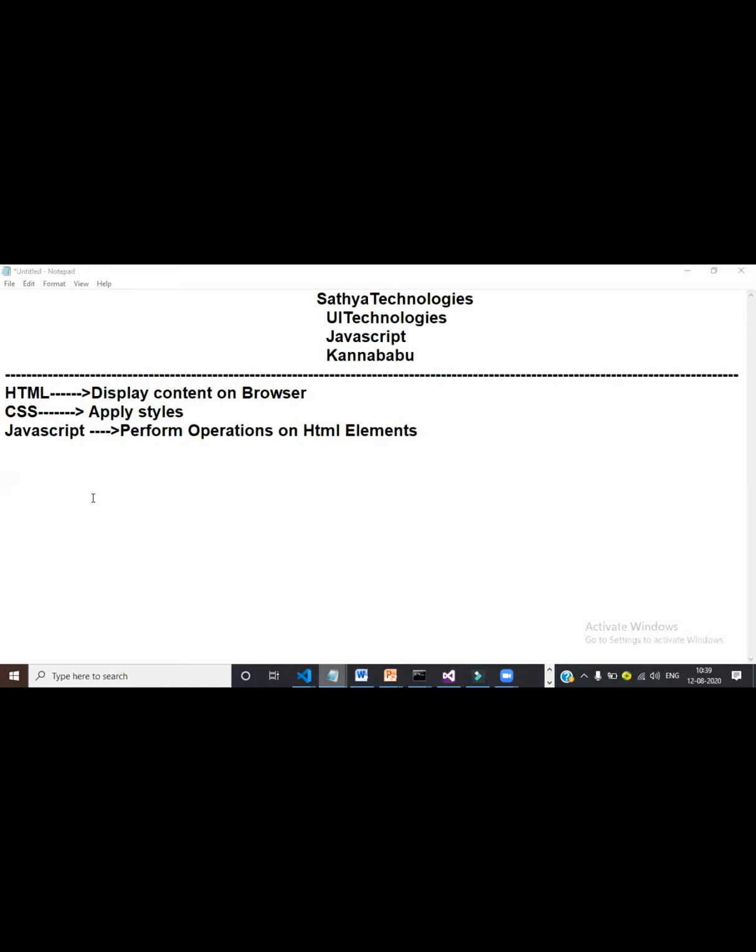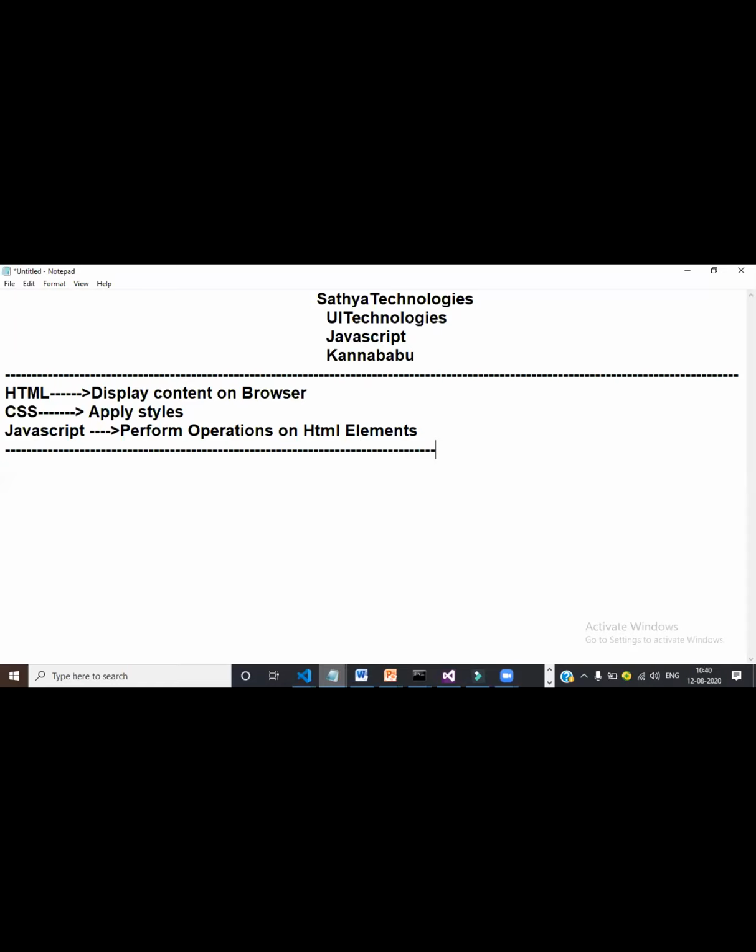Okay, thank you. So HTML purpose is to display the content on the browser. CSS purpose is to apply the styles. If any problem is there, rejoin. JavaScript purpose is to perform operations on HTML elements. So here JavaScript is a scripting language actually. The main beauty of JavaScript is it will execute on browser. All these three things, HTML, JavaScript, CSS, will execute on where? Browser. Java, .NET, Python, this all code will execute on server.